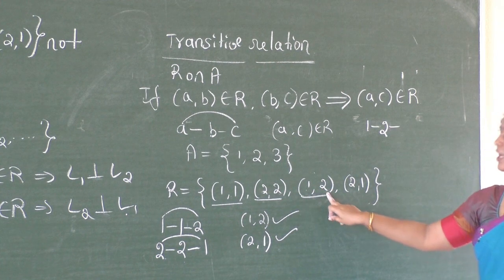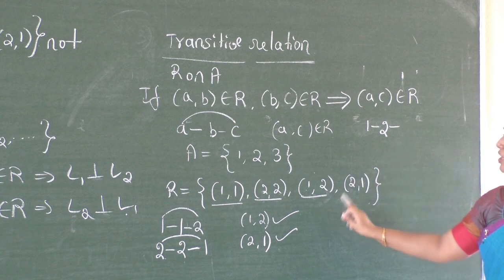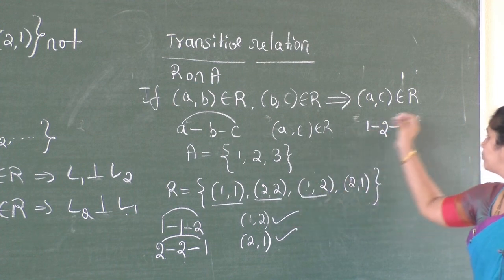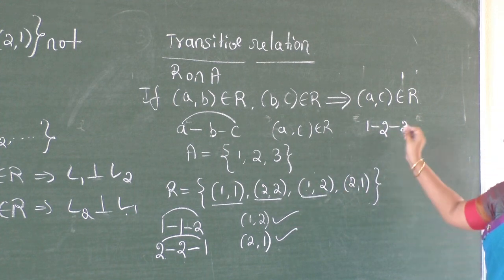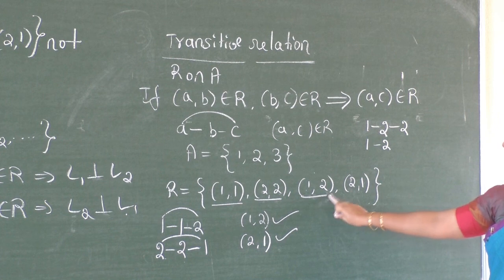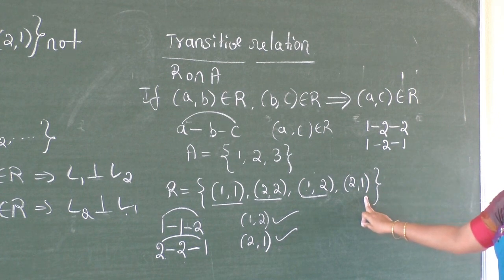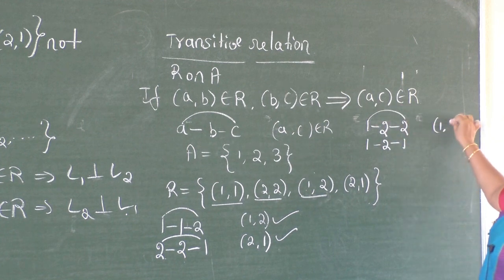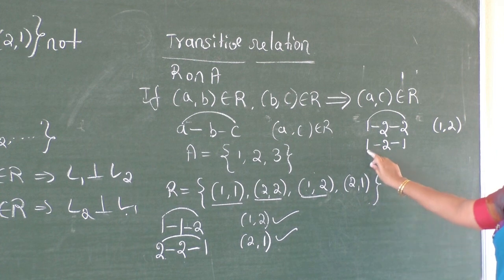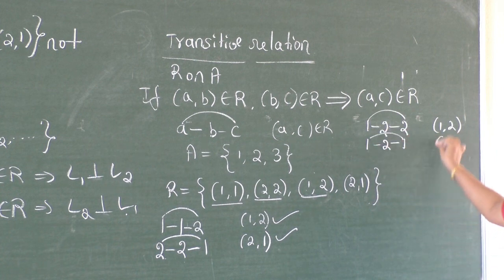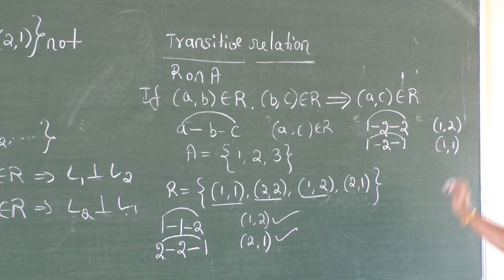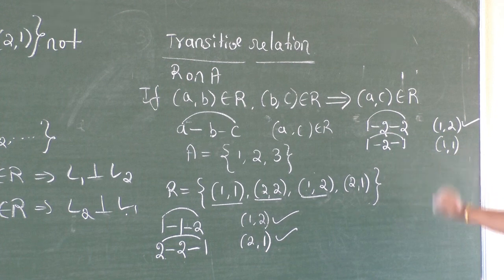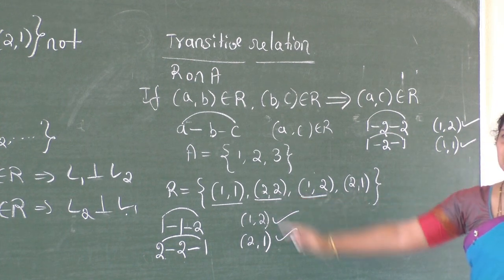Now you have to search for the ordered pair which has 2 as a first element. Here you can see two ordered pairs are there. First I am taking 2 related to 2: 1 goes to 2, then 2 related to 1. Therefore (1, 2) should be there. You can see (1, 2) is there. Then 1 goes to 2, 2 goes to 1 means (1, 1) should be there, and (1, 1) is also there.